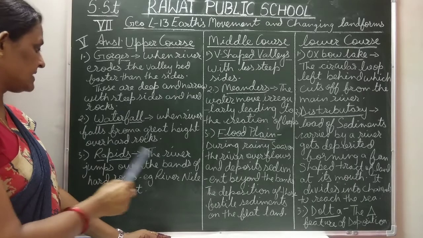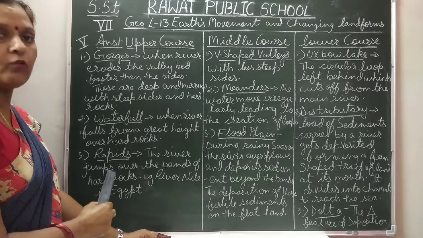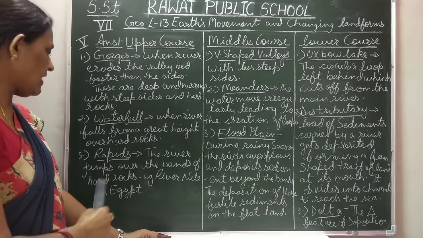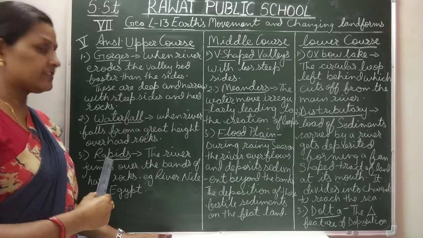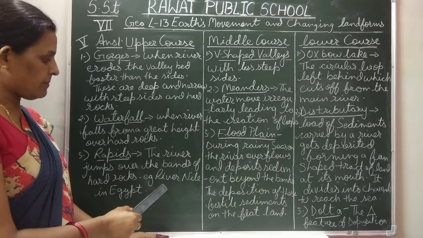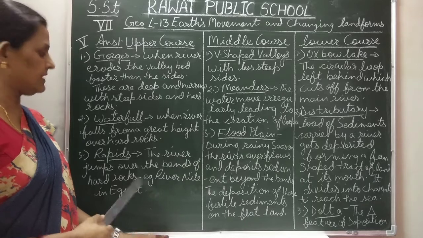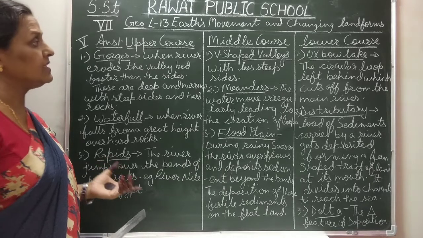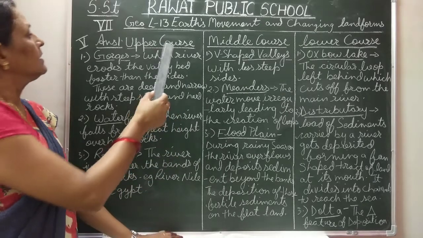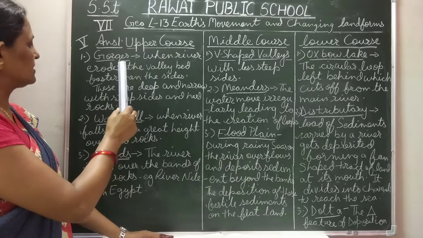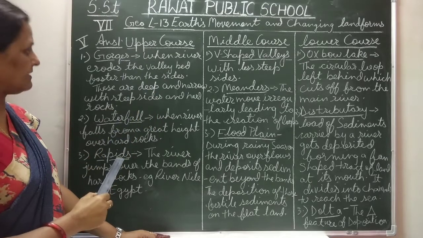Now rapids. When the river jumps over bands of hard rocks, rapids are formed. For example, in the river Nile in Egypt, rapids can be seen. So again, in the upper course, gorges, waterfalls and rapids are formed.